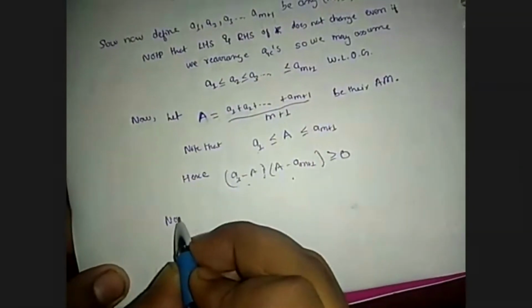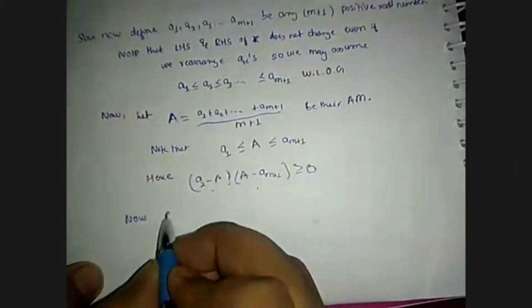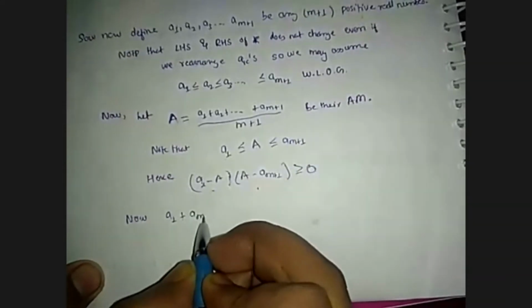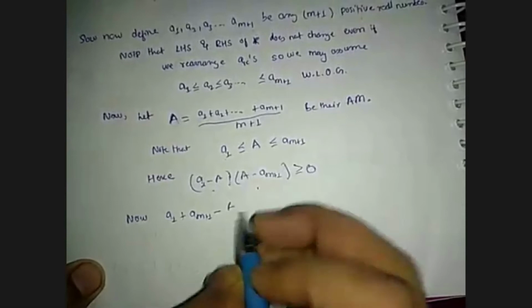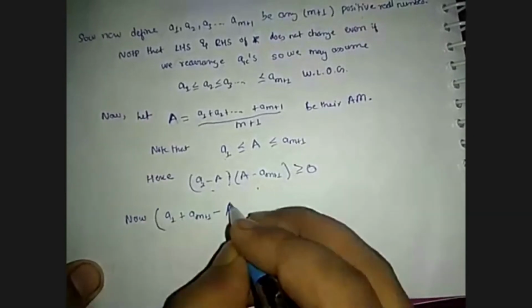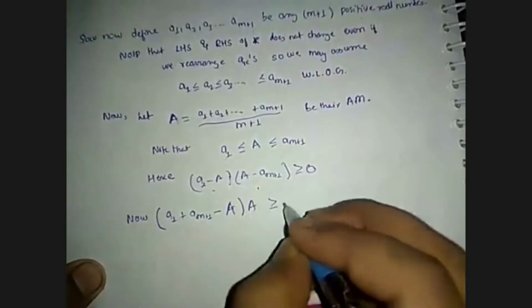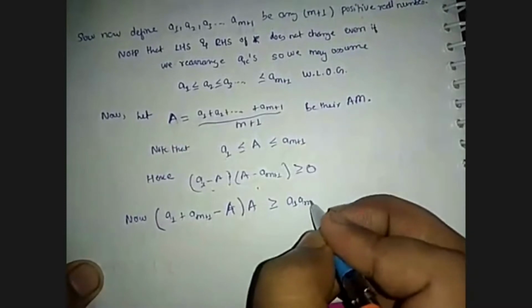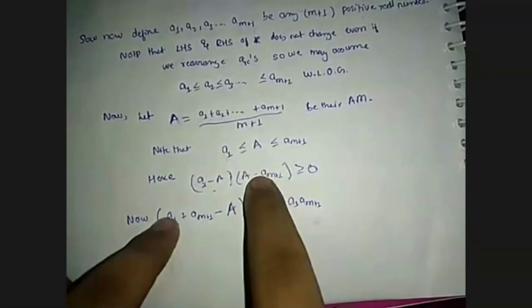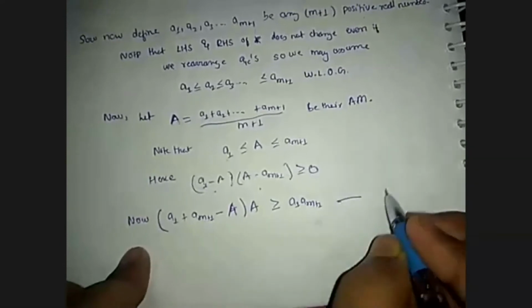Now (a1 plus am plus 1 minus A) into A is greater than or equal to a1 am plus 1. I got this by rearranging this. I am going to call this equation alpha.